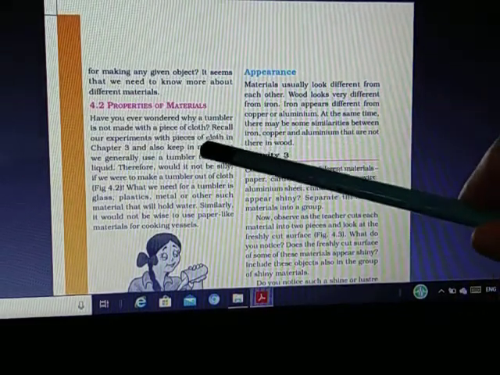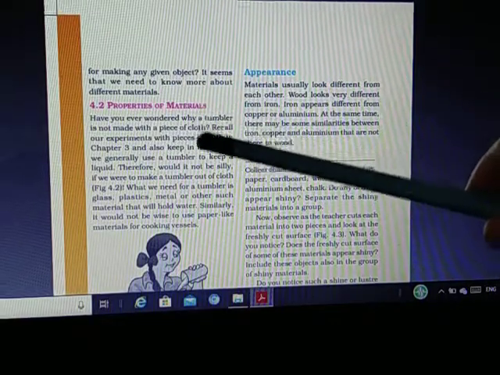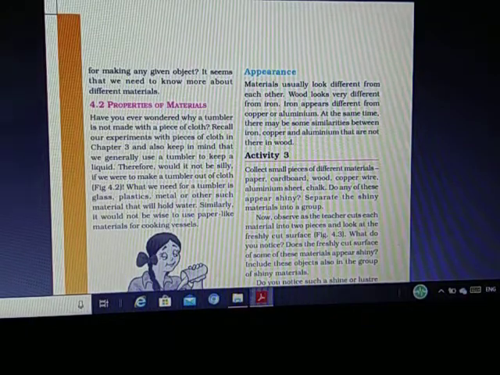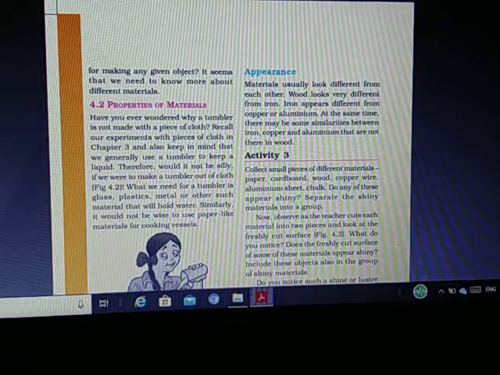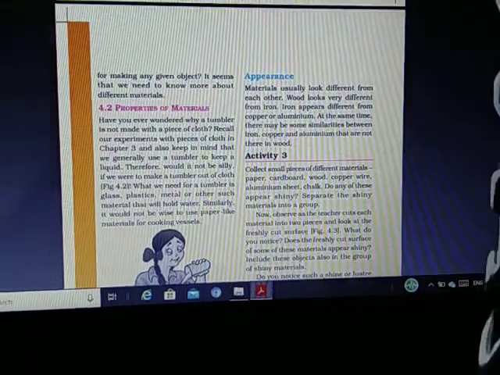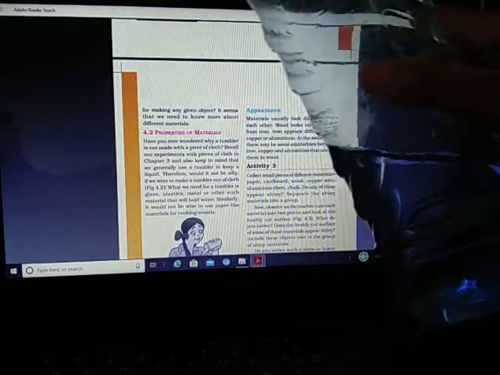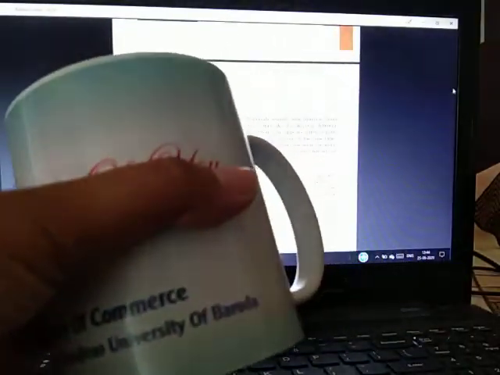Have you ever wondered why a tumbler is not made with a piece of cloth? Tumbler means, see, this is a bottle. You can clearly see that this is a bottle, this is a glass, and this is a mug.